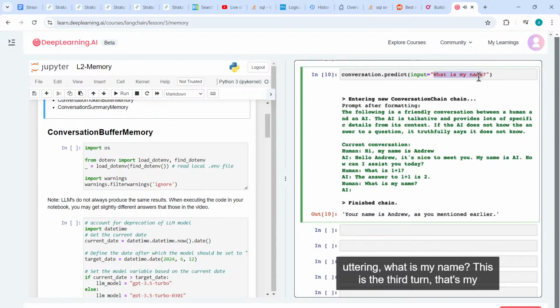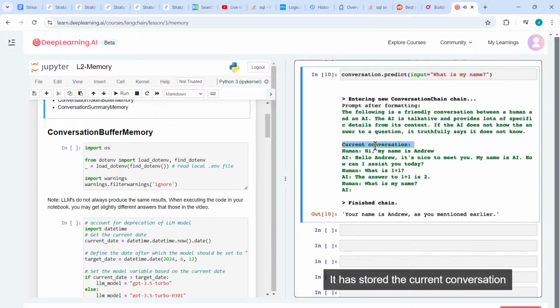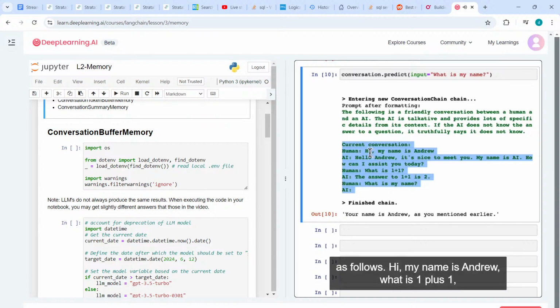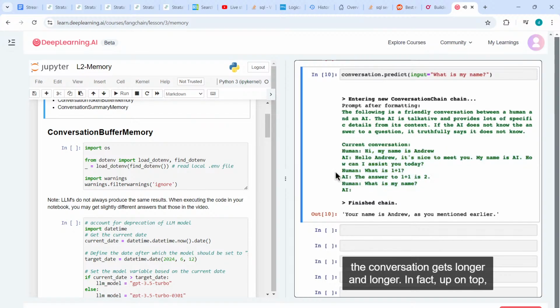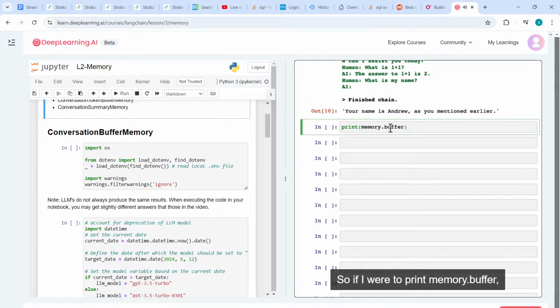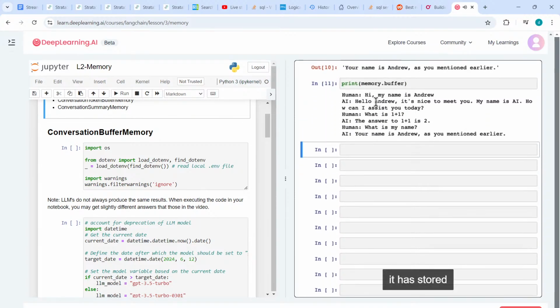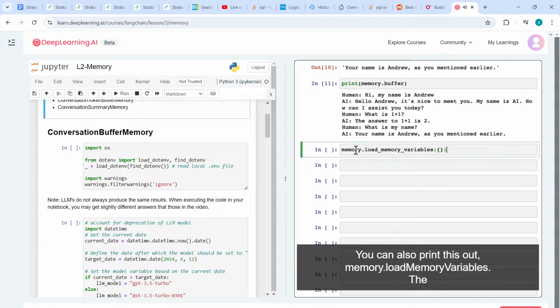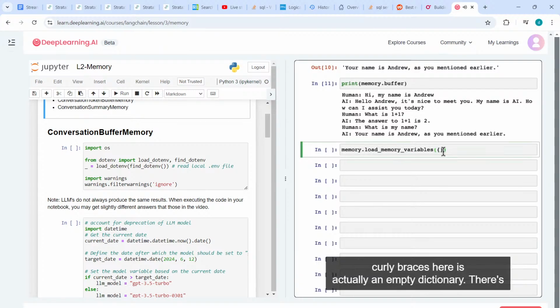And notice that by the time I'm uttering what is my name, this is the third turn, that's my third input, it has stored the current conversation as follows. Hi, my name is Andrew, what is 1 plus 1, and so on. And so this memory or this history of the conversation gets longer and longer. In fact, up on top, I had used the memory variable to store the memory. So if I were to print memory.buffer, it has stored the conversation so far. You can also print this out, memory.load_memory_variables.